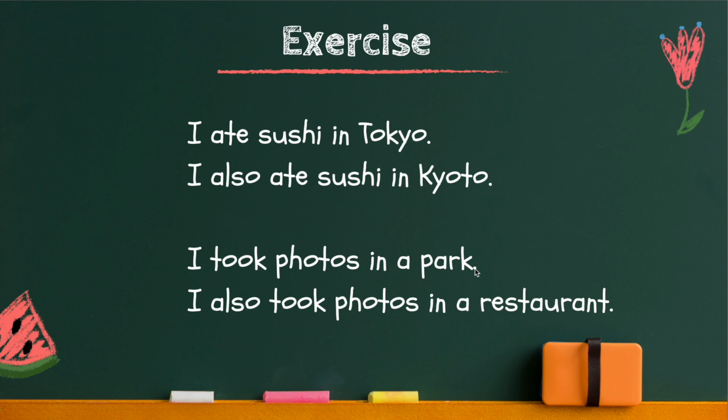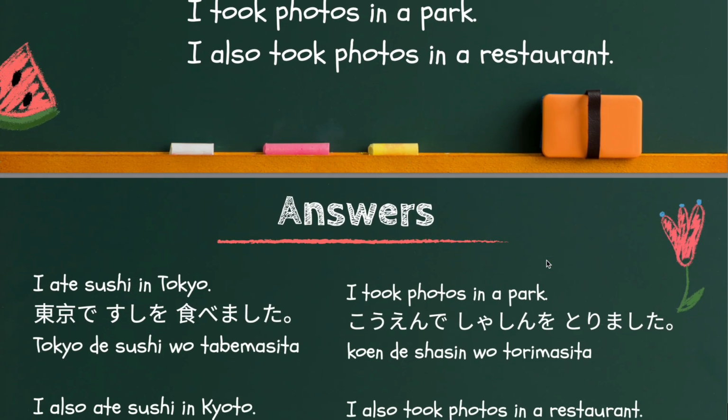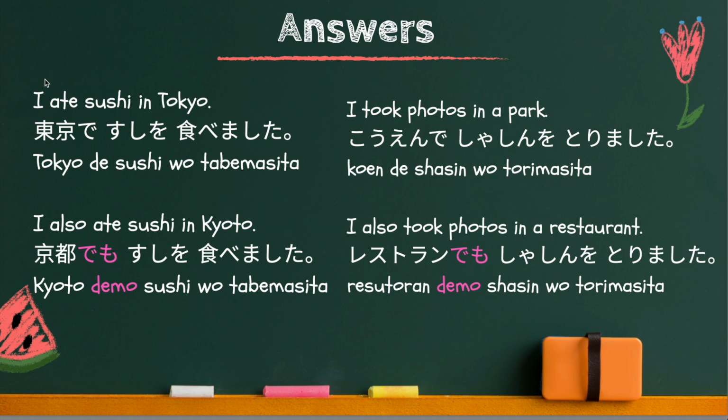So, please stop the video and try translating the sentences. And when you are ready, please come back. Now the answers. I ate sushi in Tokyo. 東京で寿司を食べました。The de particle is used after Tokyo because Tokyo is the place of action of eating sushi.